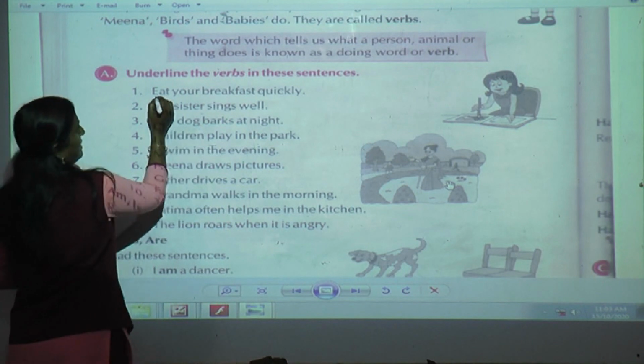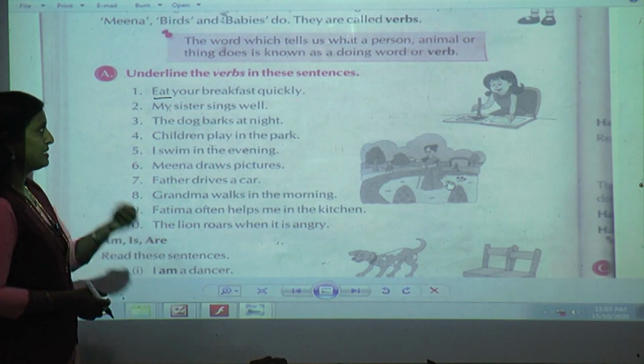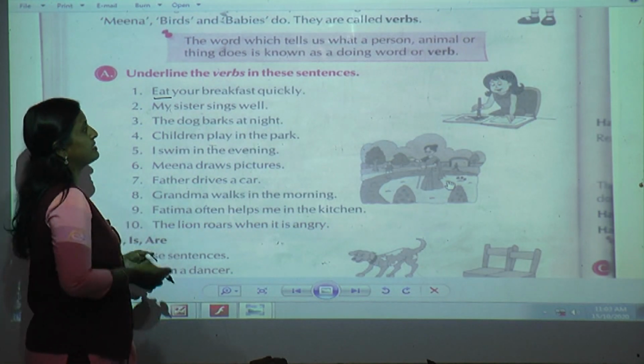Very good. That is eat. I am going to underline eat. That is a verb. Eat means like this we are eating. Yes or no? So that is the action word.